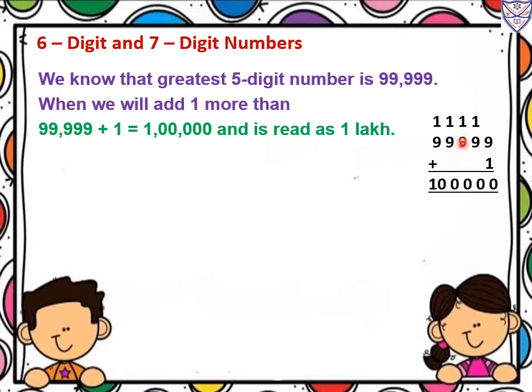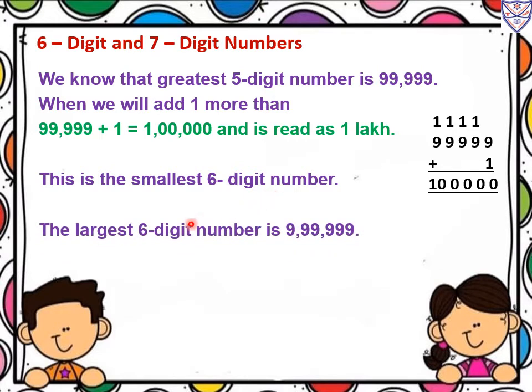Now 1 plus 9, 10. So again 0 will be written down and 1 will be carried over. So 1 plus 9, 10. So here also, in the same way, 0 we will write down and 1 will be carried over. Now 1 plus 9, 10. So how much did we get? 1 lakh. This is the smallest 6 digit number, 1 lakh.